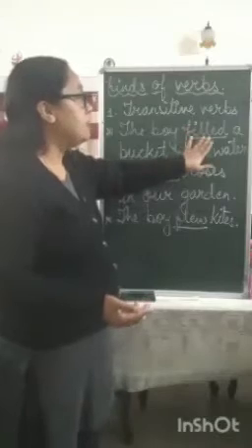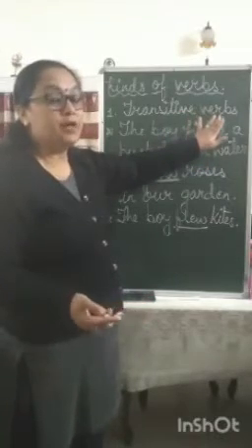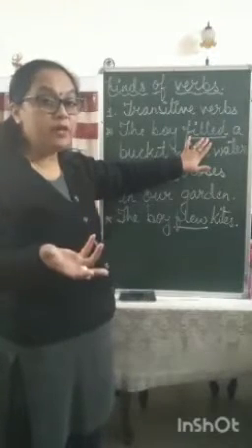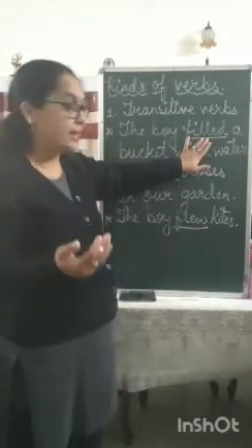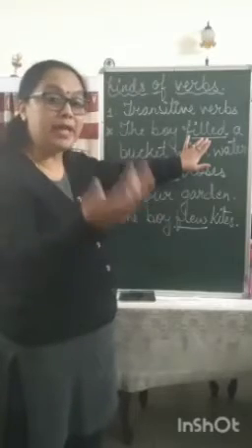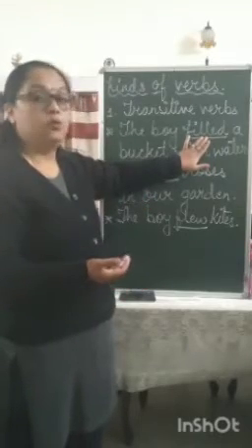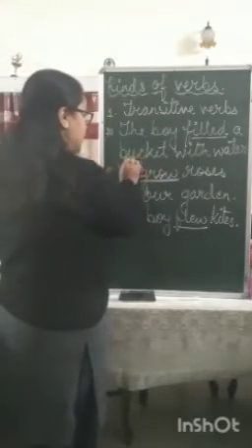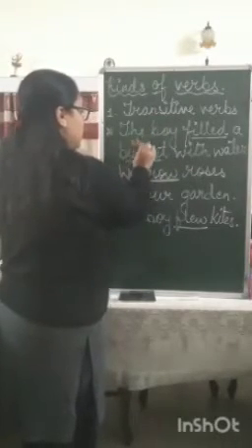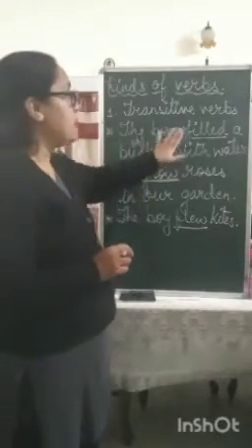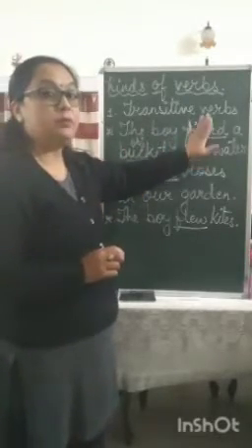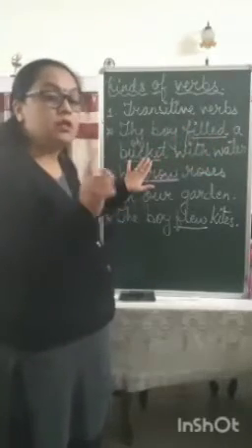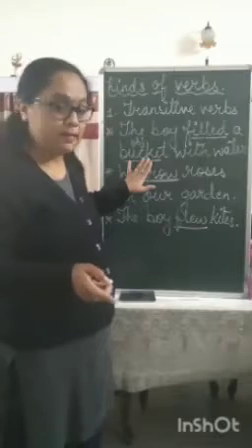So here filled is a transitive verb. Why? Because we have to ask a question: what did the boy fill? In order to make a complete sentence, we have to add an object to this word, and that object is a bucket. So this is the object. Here filled is a transitive verb because this verb needs an object to make complete sense.